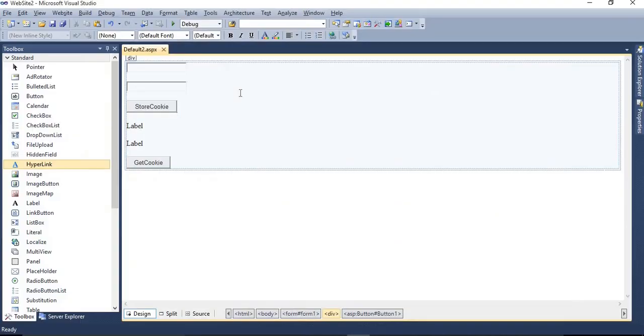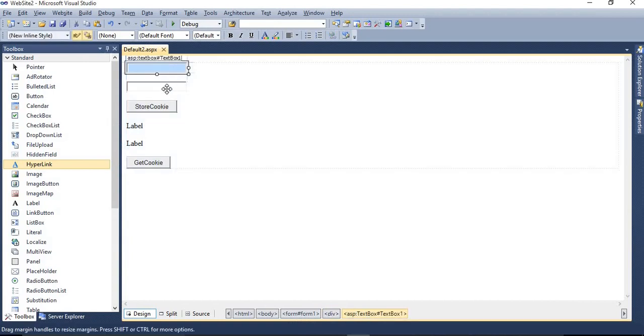First we will understand cookie. Here I have designed the web page to understand the concept of cookie, in which I have taken two text boxes, one button, again two labels and again one button. To understand the working environment, let me tell you, when we click the first button, whose name is given as Store Cookie, it will store the cookie information in our client machine.